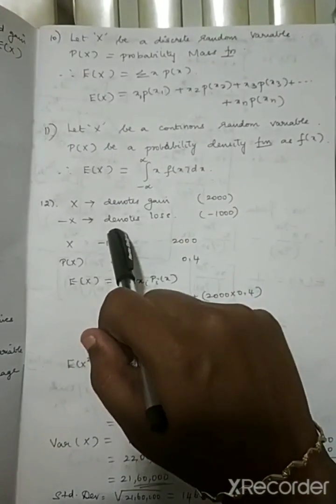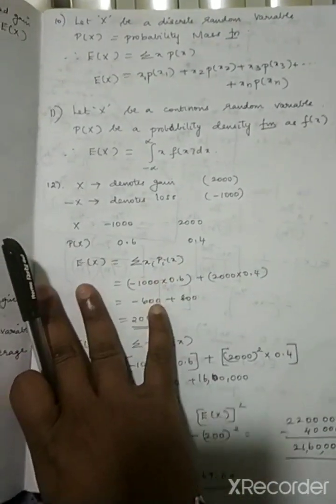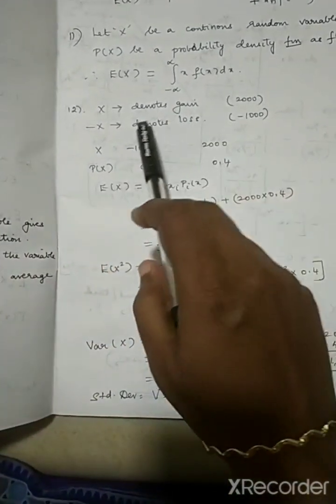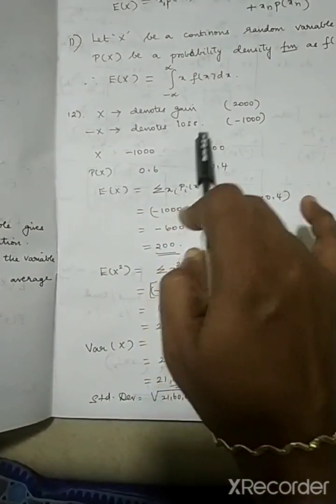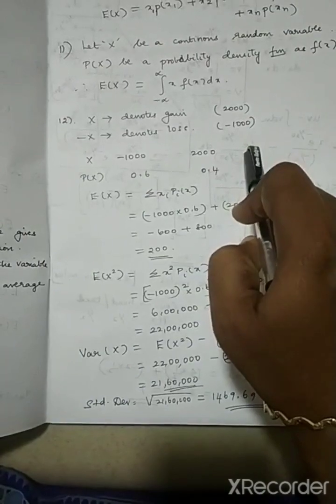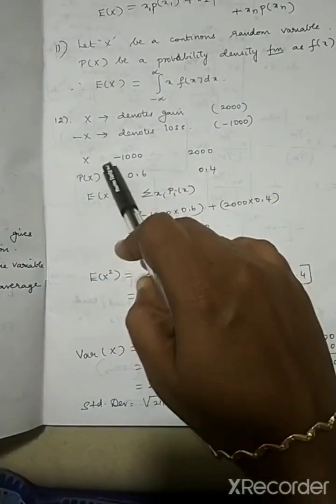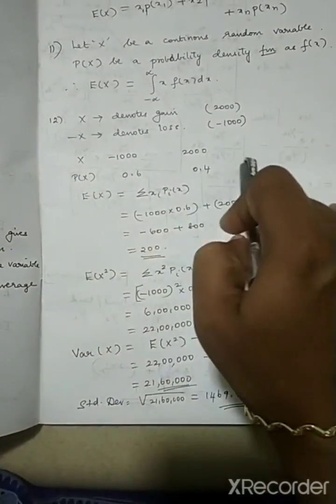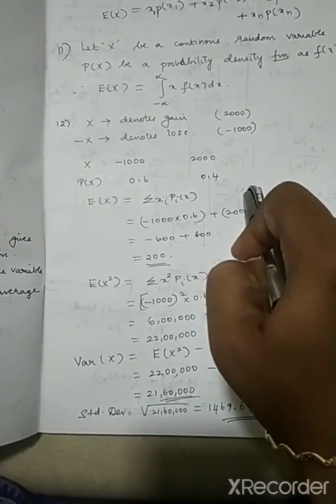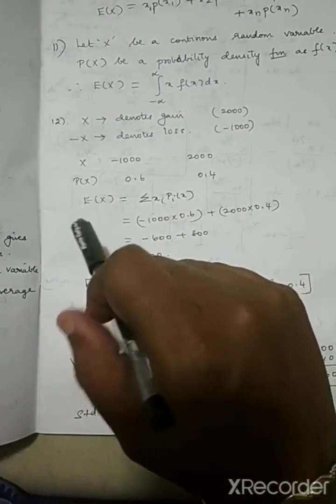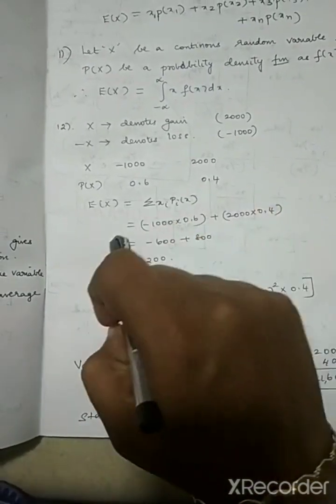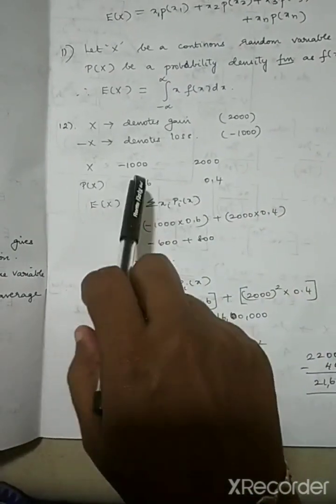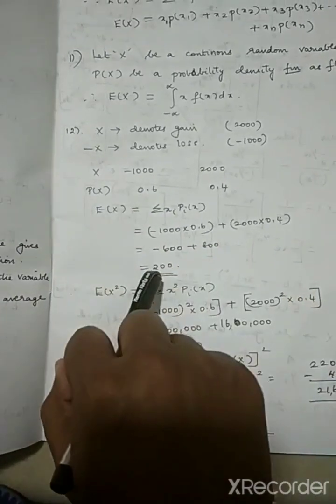Okay. Coming to the 12th question, this is similar to our 6th question. So x denotes the gain and minus x denotes the loss. The gain is 2000 and the loss is minus 1000. According to that, they have given the probabilities as 0.6 and 0.4. Now you have to find the expected value E of x, which is sigma xi pi of x. That is, as usual, multiply and then add. So you will get 200.